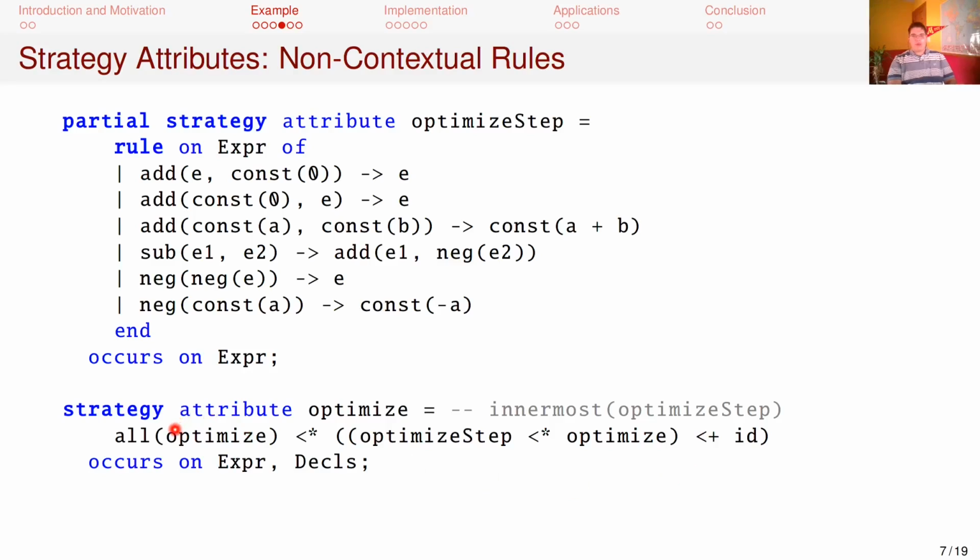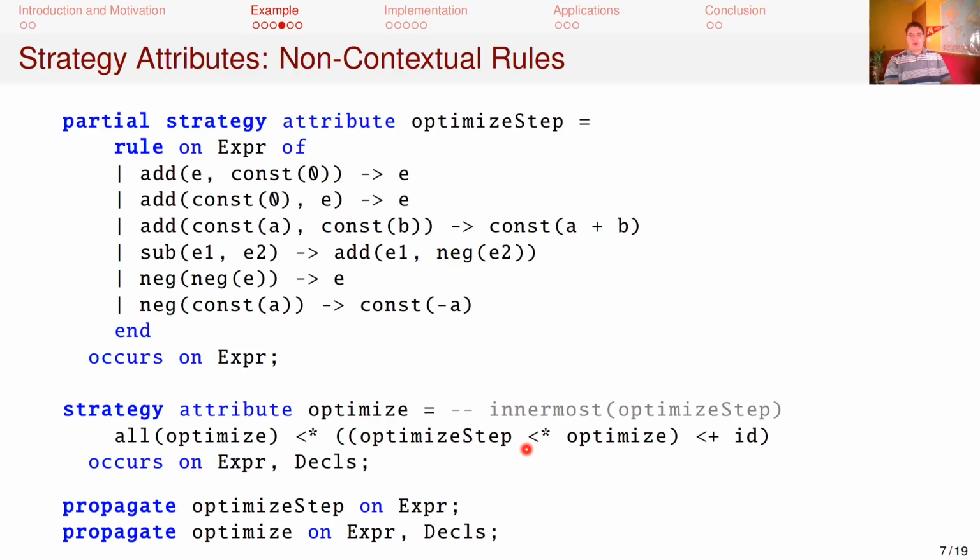All, some, and one specify traversals. They succeed when their argument is successfully applied to all, some, or one children of the term. The optimized strategy here fits a common pattern of performing an innermost traversal, so a convenient syntax for this and other common utility strategies are provided as extensions. Innermost applied to optimized step would expand to the strategy expression shown here.